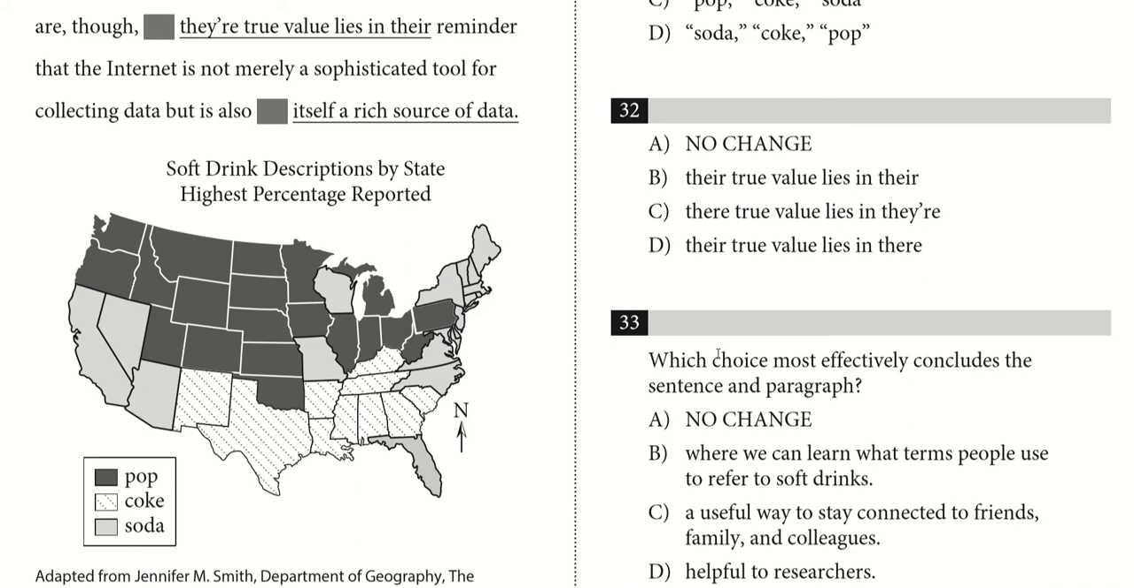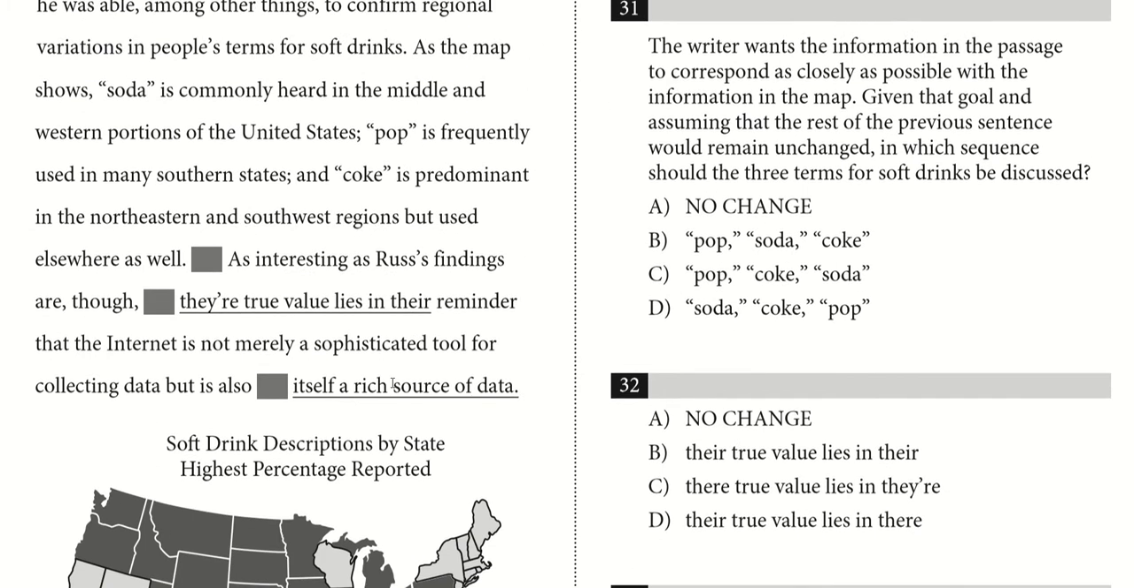Okay, which choice most effectively concludes the sentence and paragraph? So let's read the sentence first. As interesting as Roos's findings are, though, their true value lies in the reminder that the internet is not merely a sophisticated tool for collecting data, but is also itself a rich source of data.